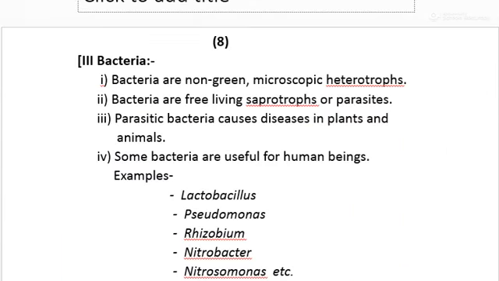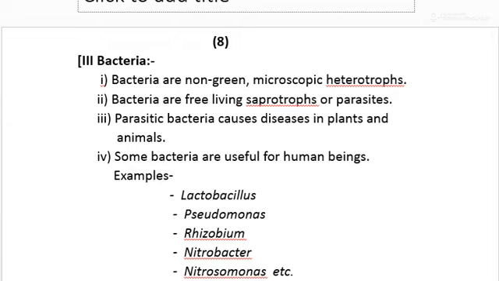The next group is bacteria. Bacteria are microscopic heterotrophs. Since they do not have chlorophyll, they do not produce their own food, so they grow as saprotrophs in organic matter, or as parasites in plants and animals, including human beings.